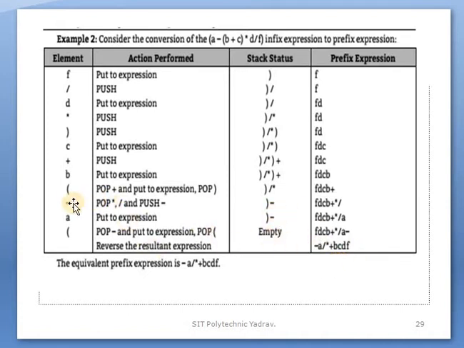Is that clear? Here the right parenthesis keeps coming. When the left parenthesis is reached, the rule is that when a left parenthesis is input, pop the elements. Those elements, operands and operators, are popped into the prefix expression. So plus is popped into the prefix expression, after that multiplication, and after that division. Is that clear?